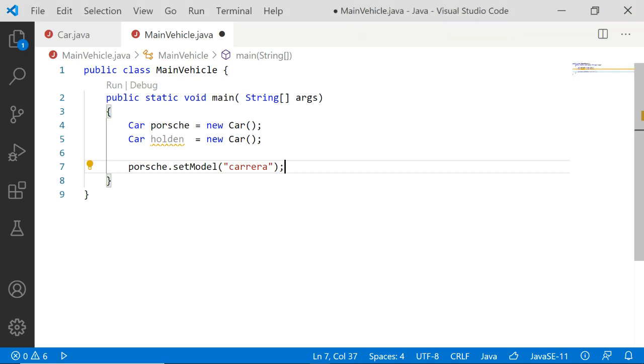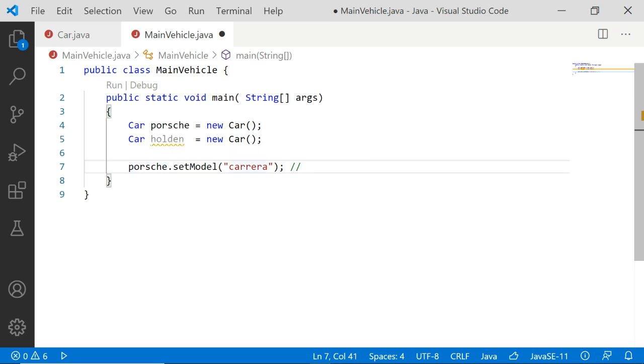Okay. So this line will be interpreted. I'll tell you how it is done. First of all, when you write a statement like object name dot method and an argument, what will happen? Automatically this will be converted to the class that the object Porsche belongs to.